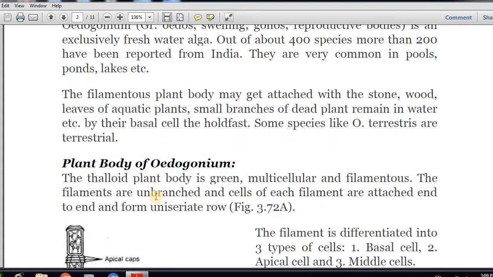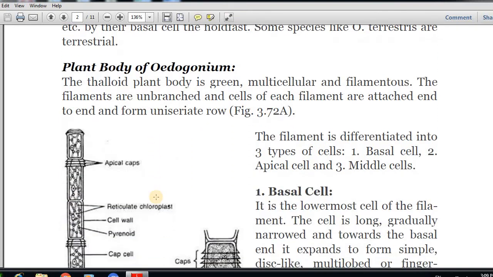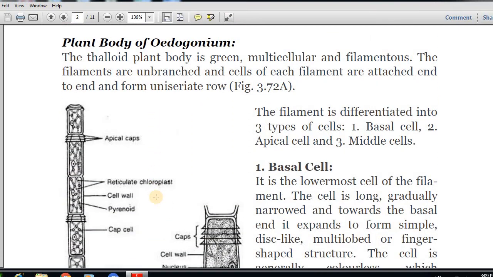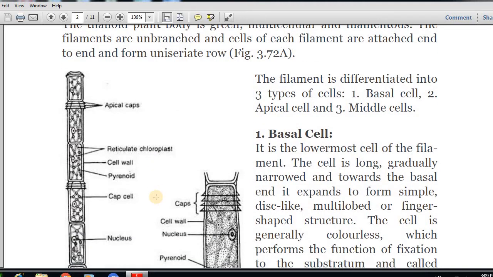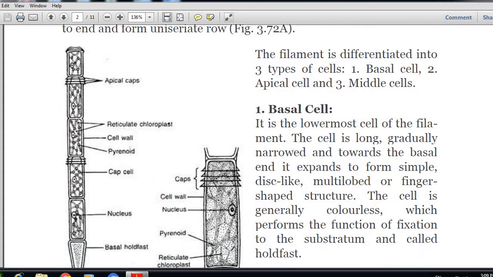Now, the plant body of Oedogonium. The thalloid plant body is green, multicellular and filamentous. The filaments are unbranched and the cells of each filament are attached end to end and form a uniseriate row. You can see in the diagram there is a filament made up of more than one cell. That means it is a multicellular structure. You can see the apical part has apical caps. The cap-like structures are called apical caps.